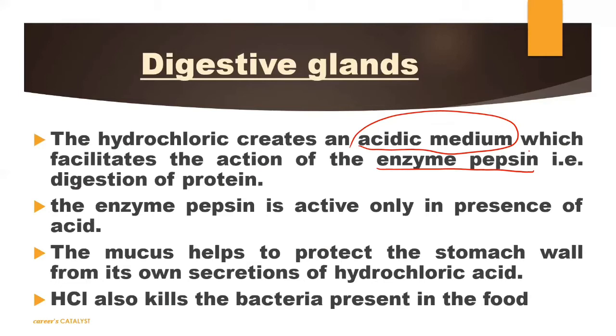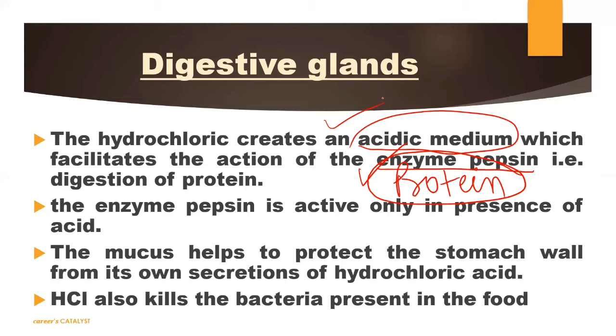So the enzyme pepsin will basically help to digest protein, but it is only possible when the medium of our stomach is acidic. In short, the enzyme pepsin will act only when the stomach's medium is acidic. If the medium is not acidic, then obviously pepsin will not work or digest the protein content present in your food. So what is the work of HCl? It basically makes the medium acidic, and because of that only, the enzyme pepsin acts and helps to digest protein.